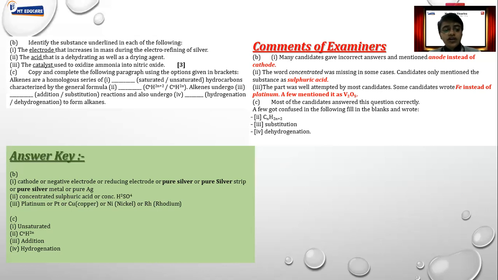Many people make a mistake of writing variable answers like copper, rhodium. बहुत सारे आंसर लिखते हैं हम लोग. They write vanadium pentoxide, iron. It is not iron or vanadium pentoxide, it is platinum. Straightforward reaction is given in our syllabus. So always mention the correct form.